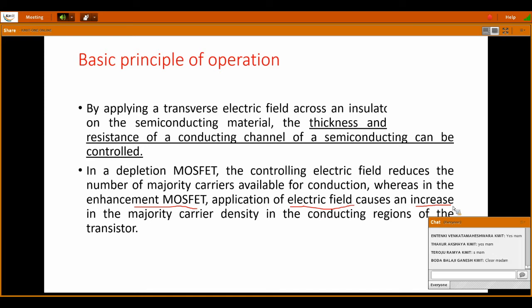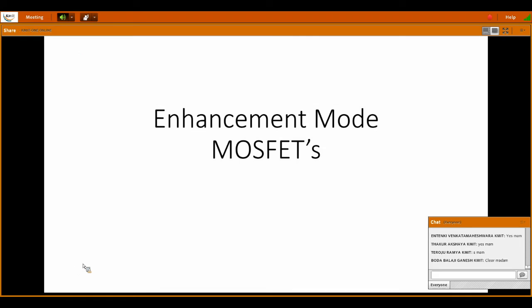Okay, so the conductivity can be increased or decreased. So in depletion mode, the conductivity is being decreased by the application of electric field, and in enhancement MOSFET, the electric field is increasing the conductivity by increasing the majority carriers. Okay, so this is the basic concept here. Now we will move into the detailed explanation. So first we will see about the enhancement MOSFET.